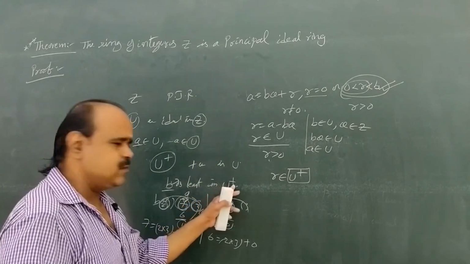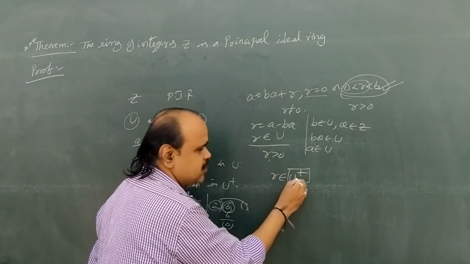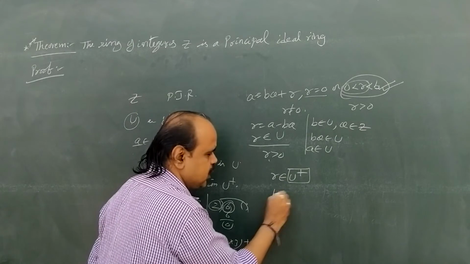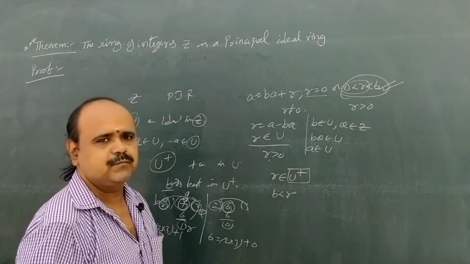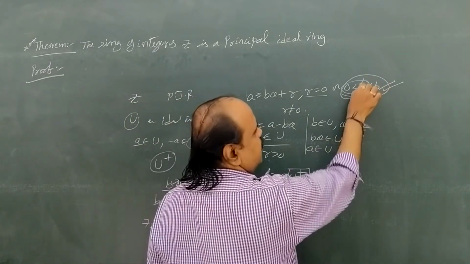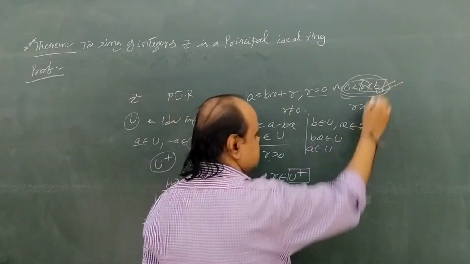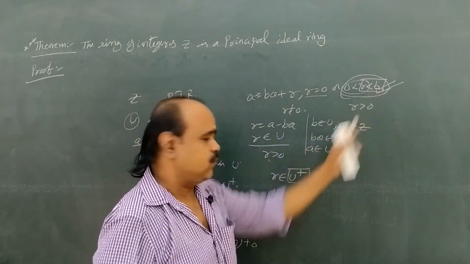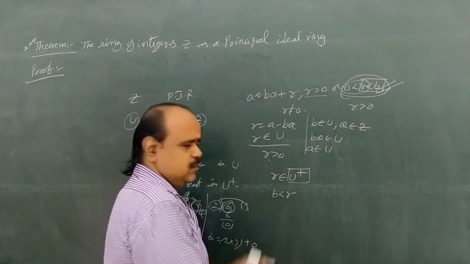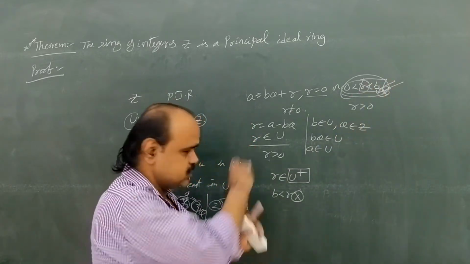U⁺ లో అన్ని ఎలిమెంట్స్ కంటే b అనేది చిన్నది. Here small r is also an element in U⁺, so we must have b less than or equal to r. b అనేది r కంటే చిన్నది. But here we have r less than b. This is a contradiction. Here we have r less than b, and here we get b less than r. Both are in the reverse manner. రెండు రివర్స్ లో ఉన్నాయి మనకి.